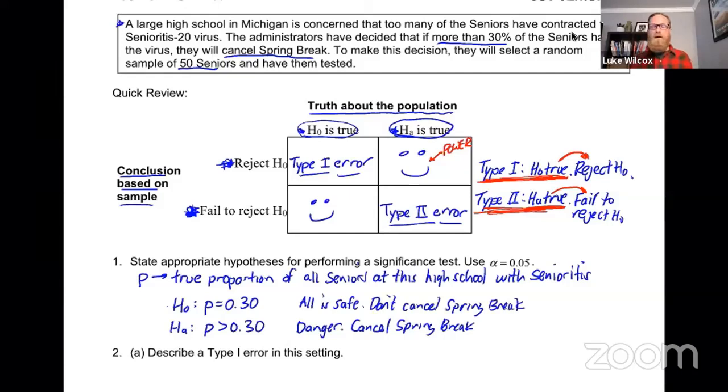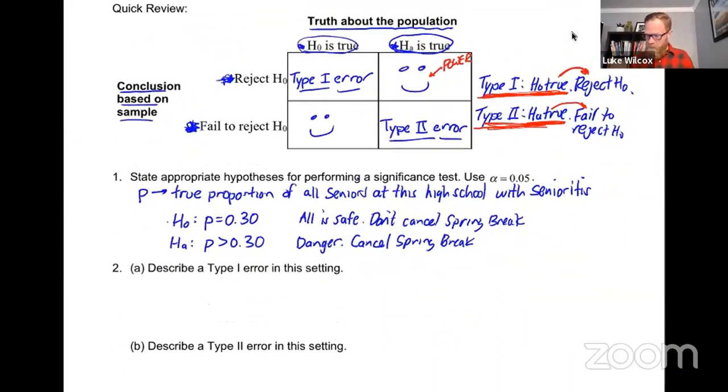Okay, now that we have our hypotheses clearly defined, we are ready to talk about errors, type 1 error and type 2 error. So let's start with the type 1 error. And remember, for a type 1 error, the short definition is the null is true and we've made a mistake. The mistake would be to reject the null hypothesis. So here's the way I think about it. The null is true, which means this part is true, but we've made the wrong decision. So I'm going to draw an arrow down to the wrong decision here. This is a type 1 error, when the null is true, but we've made the wrong decision and gone with the alternative hypothesis.